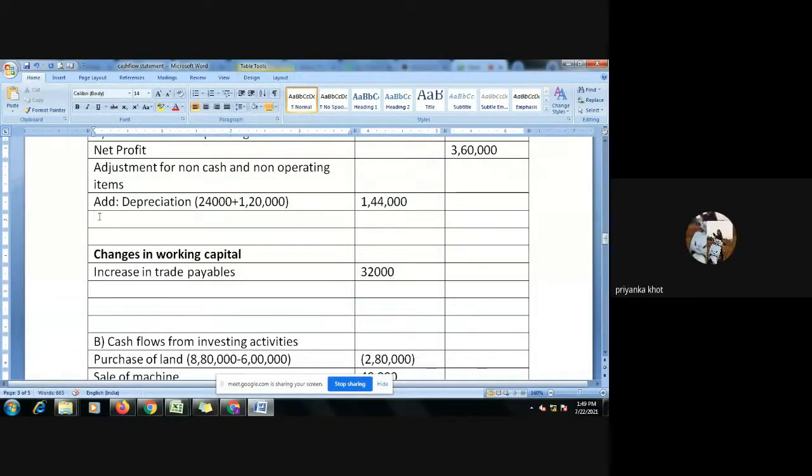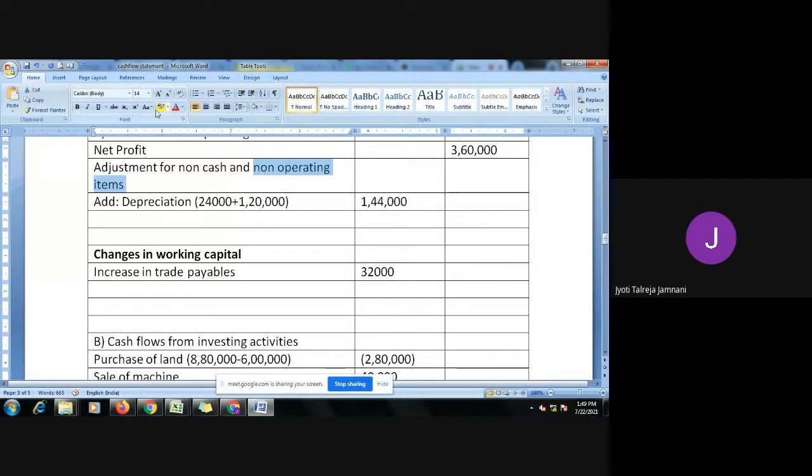Okay, ma'am. The next is loss on sale of machine. Now, where do we take loss on sale of machine? That also we take in profit and loss account. But we want operating profit. Loss on sale of machine is a non-operating activity. Machine is a fixed asset. We don't sell machine every day. It is not a business to sell machine. So that also shouldn't be taken. It is a non-operating item.